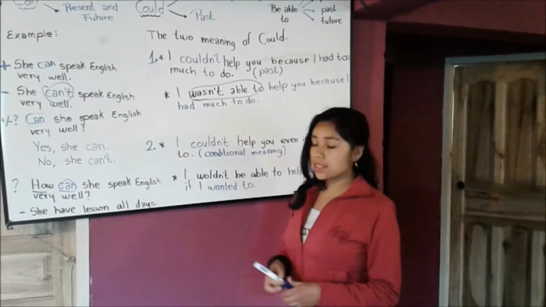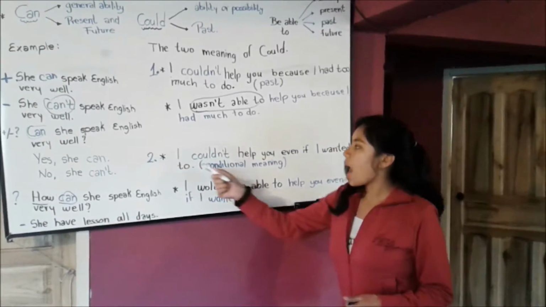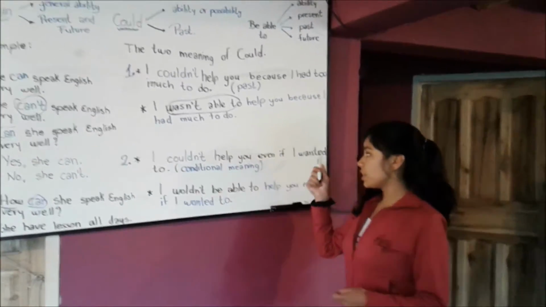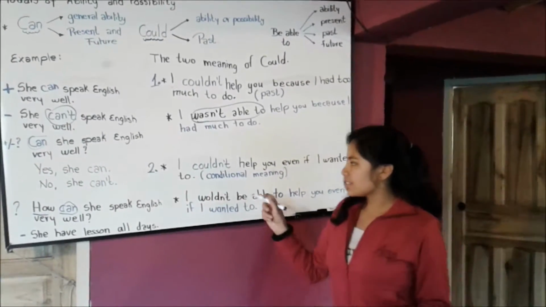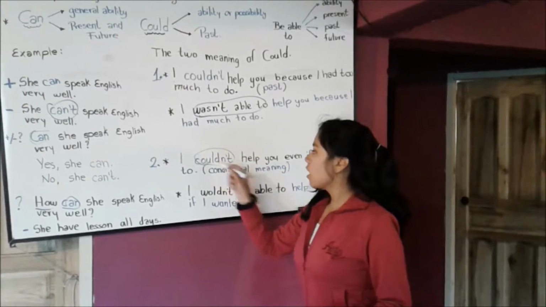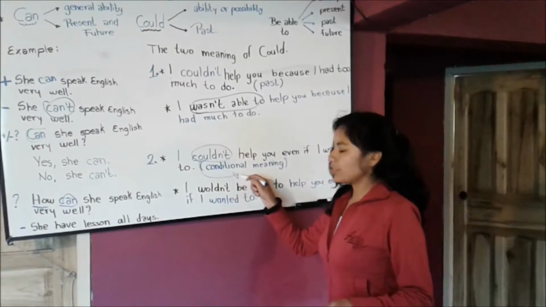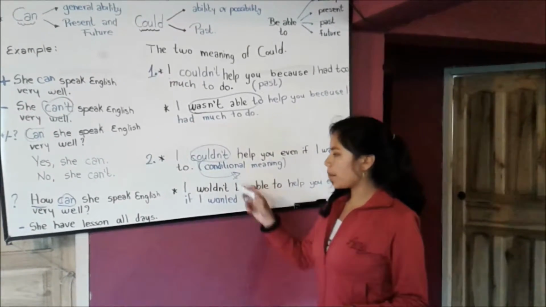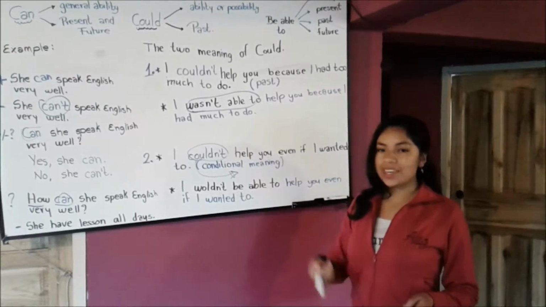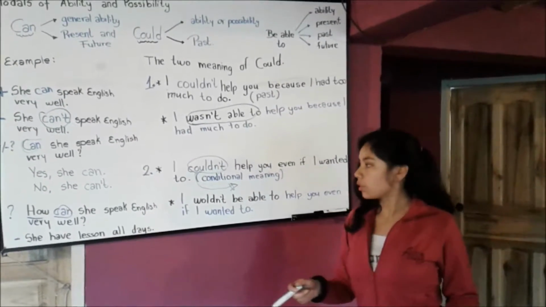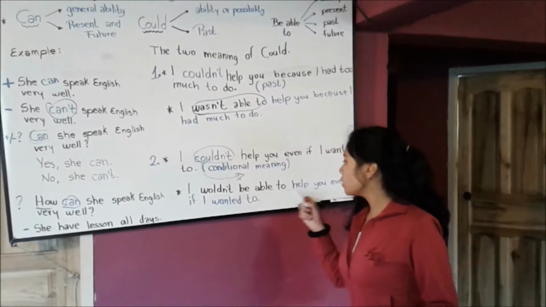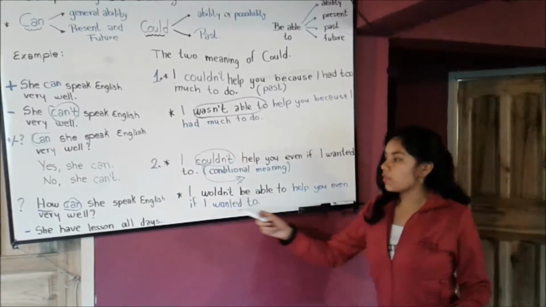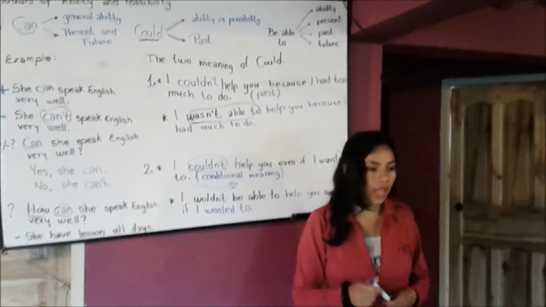In the second sentence, I couldn't help you even if I wanted to. In this part, couldn't represents conditional meaning, but we can use able to. For example, I couldn't be able to help you even if I wanted to do.